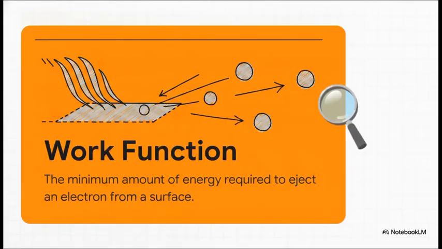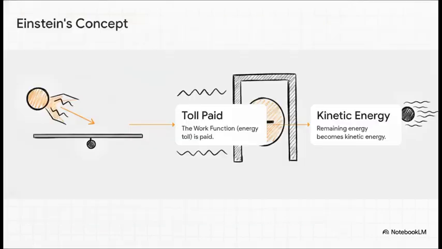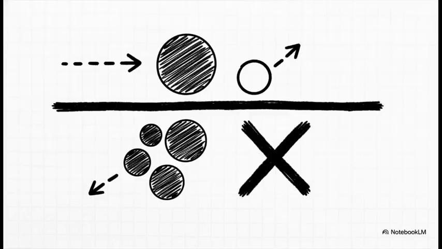This brings us to the work function. It's the strict, absolute minimum energy toll required to eject an electron. It's an all-or-nothing exchange. One single photon transfers all its energy instantly to pay that exact toll. It's a strict one-to-one deal. Multiple weak photons absolutely cannot pool their energy together to eject one electron.